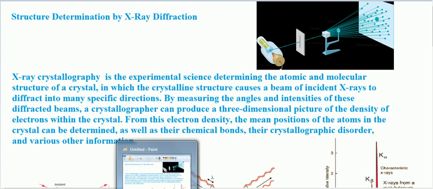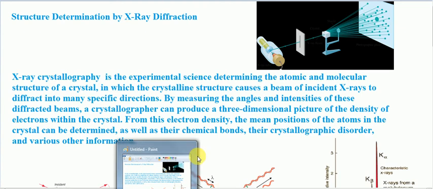Welcome students to the video module on structure determination by X-ray diffraction. X-ray diffraction is one of the prominent methods for determination of crystal structures.